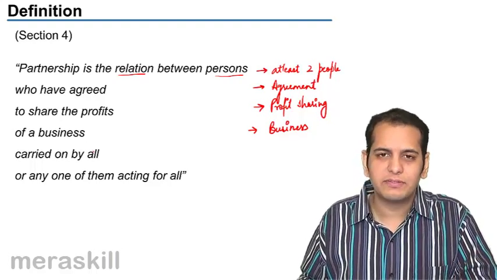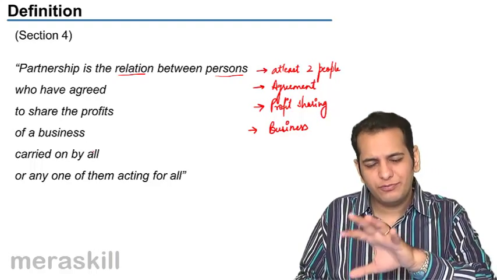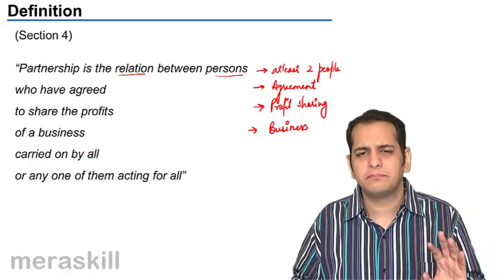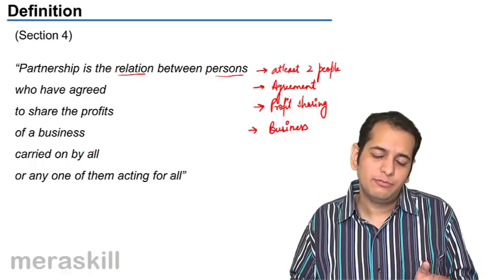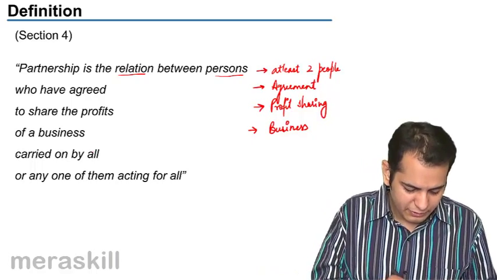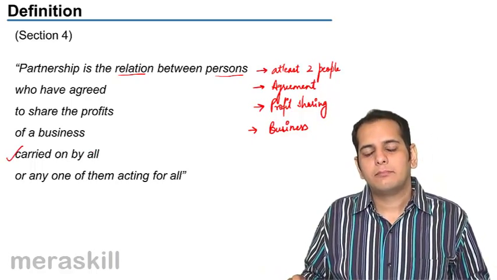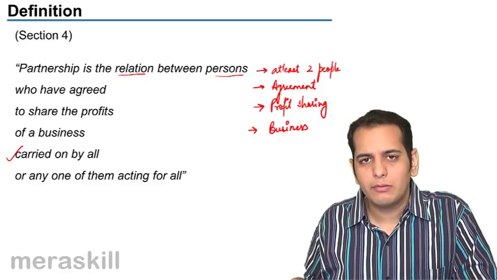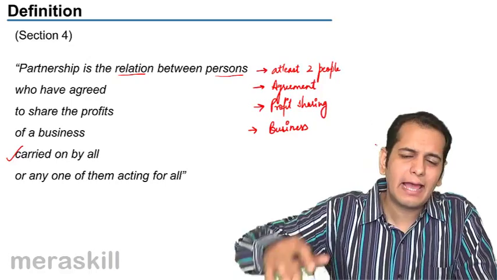or any of them. That means if there are, let's say, 3 partners, any of them, if not all. If all the 3 are conducting the business, they'll be covered by this point. But let's say only 2 are doing the business. One has only invested capital.